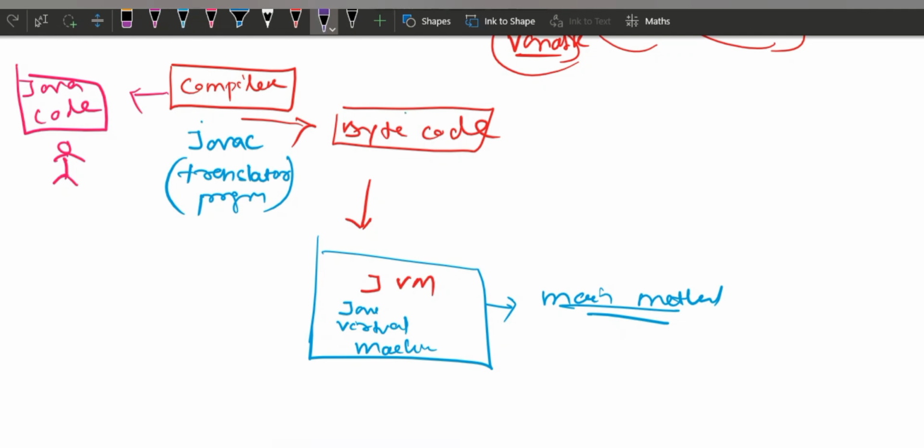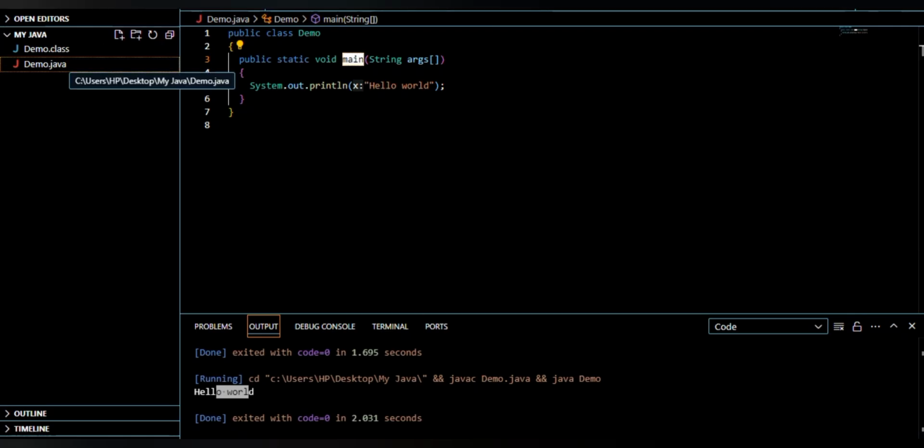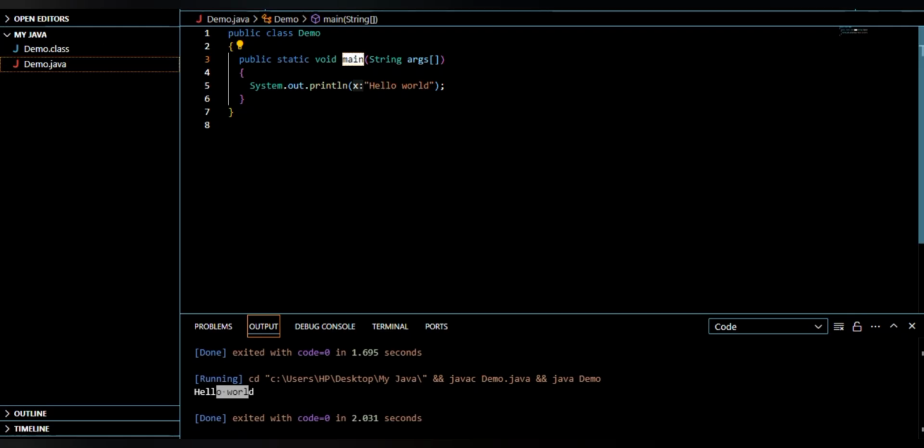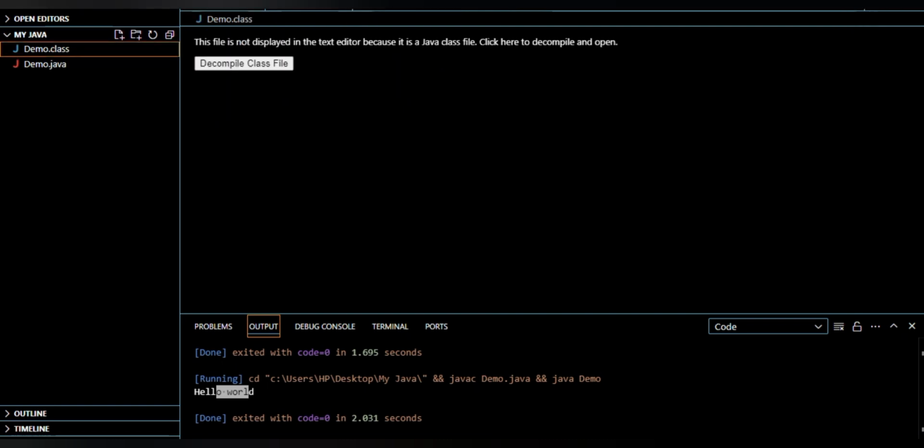When I wrote the code, you remember I created a demo.java file. So we write in the form of a demo.java file. The compiler converted it into a .class file. I told you the moment I clicked on run code, it converted into .class. We will see another example.